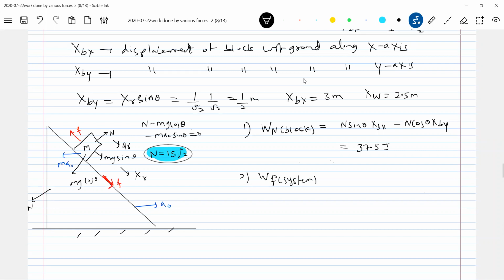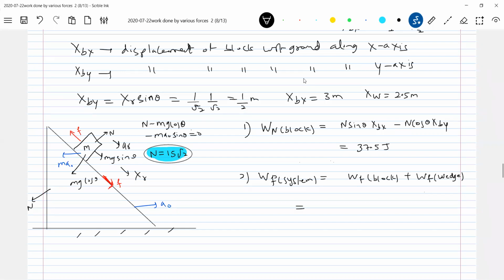Now it is asking net work done by the friction on the system. The meaning is like this, the second option: work done by friction on the block plus work done by the friction on the wedge. I'll break up. The friction does work on the block and the friction does work on the wedge.